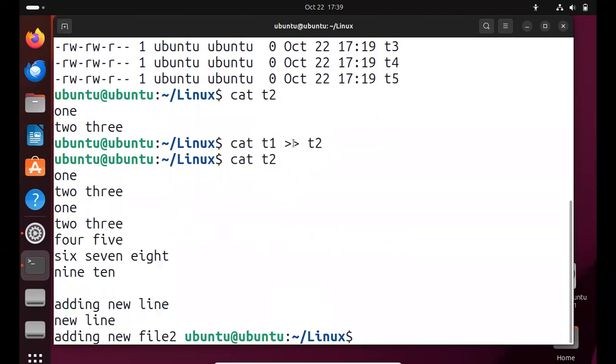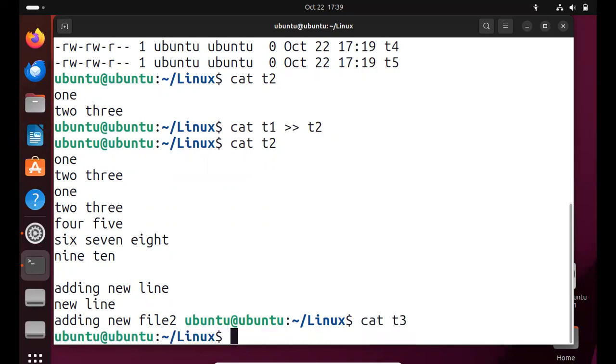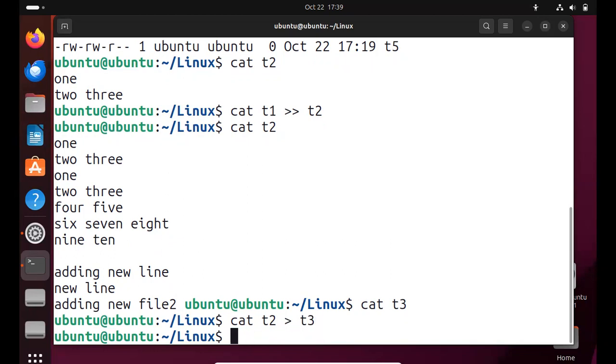So this is the advantage of the cat command. Cat will copy one file's content to another file. In the T3 file, there is no content, see, it is a 0 byte file. So to copy the T2 content, we use the greater than symbol.